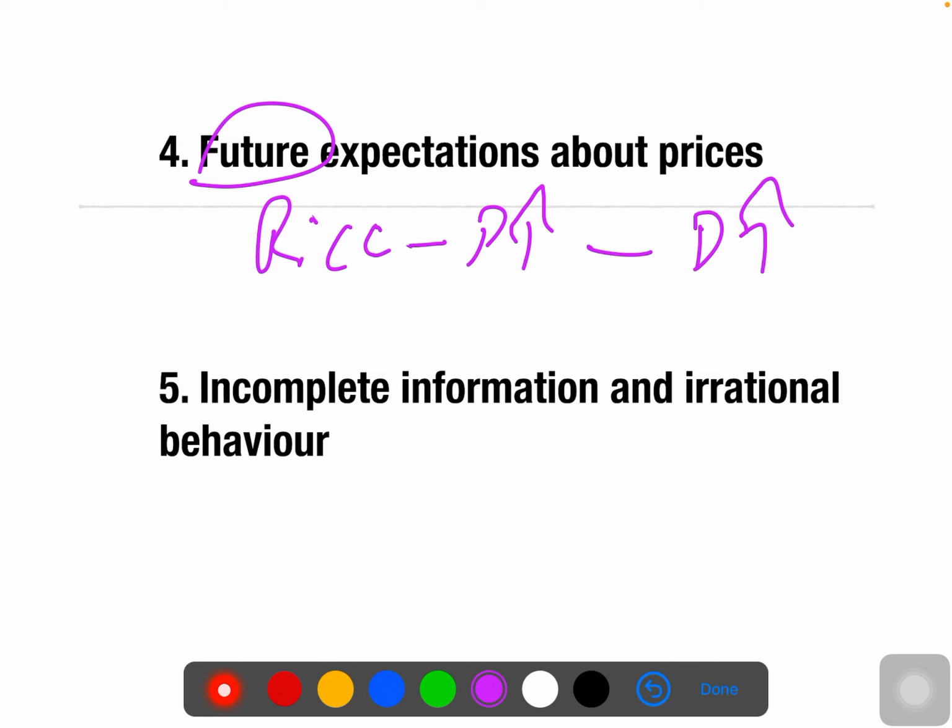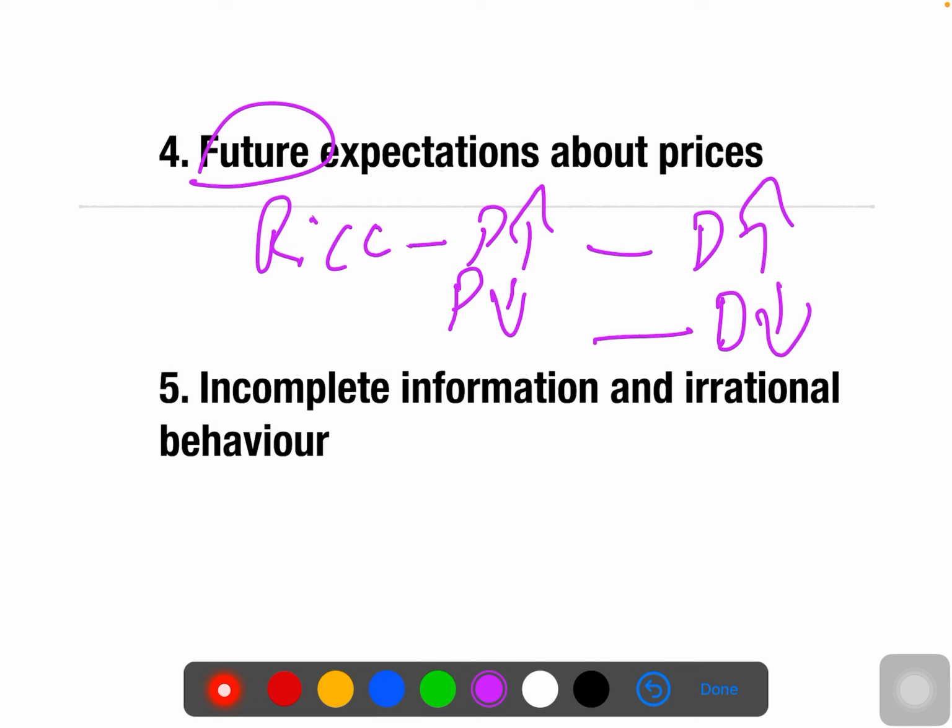On the other case, if you see the price of a good is continuously decreasing, right now you will not purchase it. Even if the price is already decreasing, you expect that in future it is going to decrease more, so let me purchase in future only. By expecting that in future the price is going to decrease even more, you will stop purchasing right now. So because of that demand is going to decrease. The future expectation about the price increasing or decreasing also makes the demand increase and decrease.